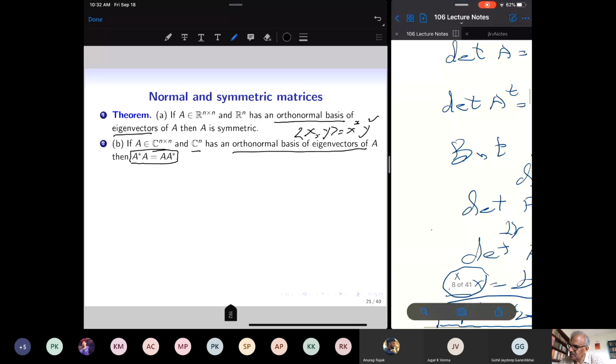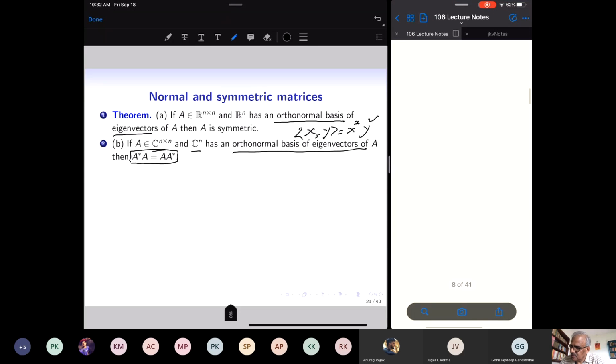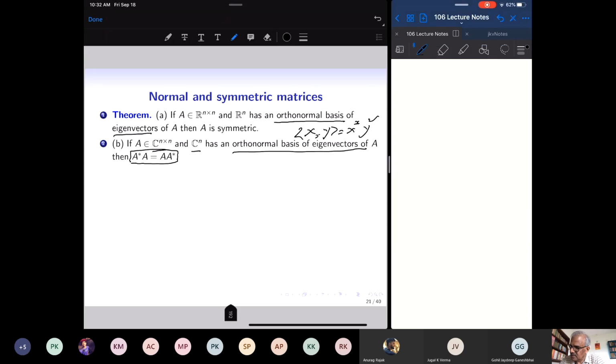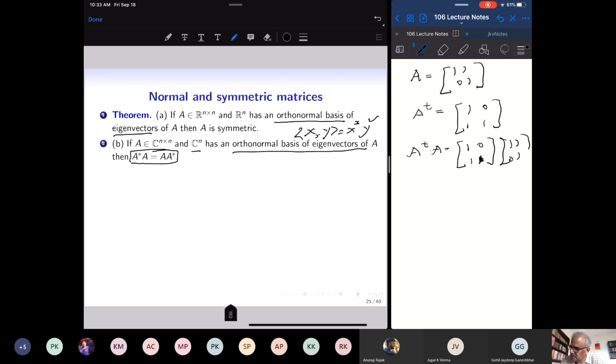So let us see why that happened. What is the reason? This theorem is explaining what is the reason. So A was the matrix 1, 1, 0, 1. In this case A star is A transpose, so A transpose is equal to 1, 1, 0, 1. So let us see A transpose A. What is A transpose A? It is 1, 0, 1, 0, 1, 1 times 1, 1, 0, 1.